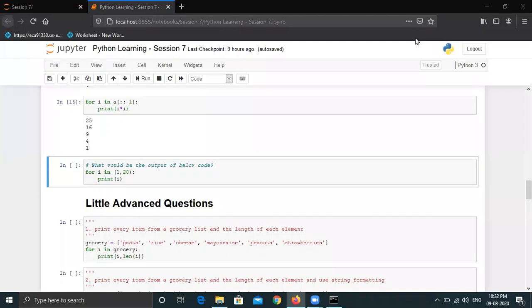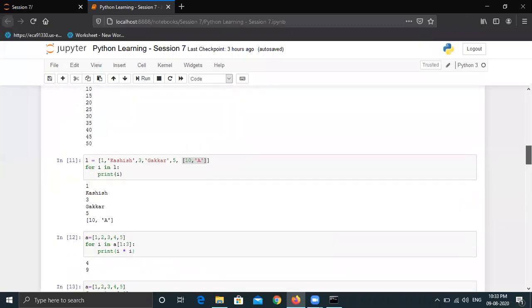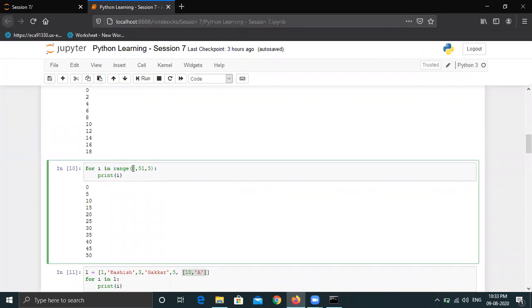That's why I wanted the maximum participation. Himesh, Chetan, and Kapil are all saying 1 to 20. But here is the tricky one in this question. First of all, this is not a range, right? The range function is defined like this. For a range function, we have to define the range keyword, then define the range that we are giving. But in this case, we are not defining any range.